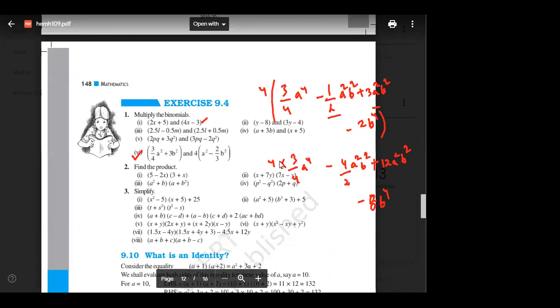So I guess now you can easily solve, right? So 12 minus 2, 10. So it is 3a power 4 plus 10a square b square minus 8b power 4. Yes or no? Tell me. Step by step. Think about it.